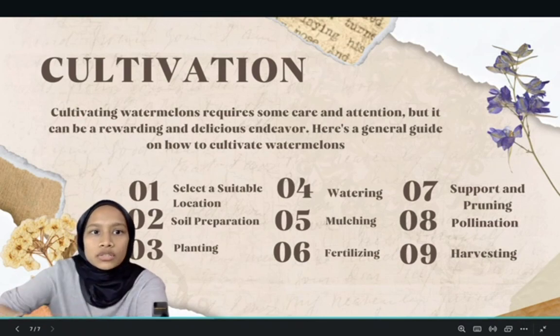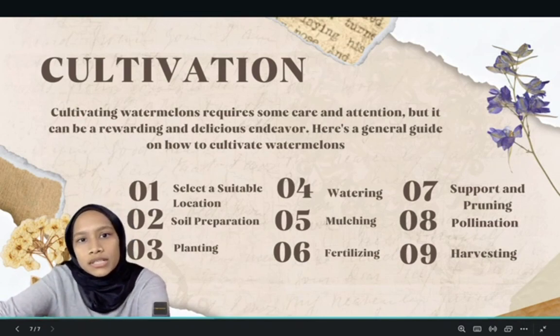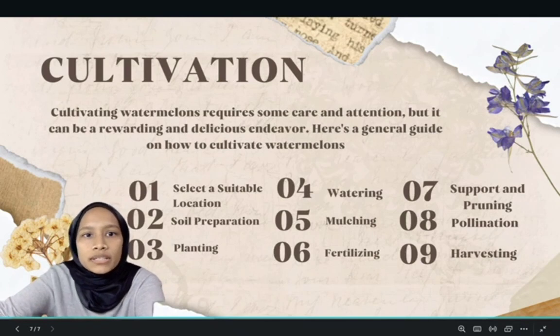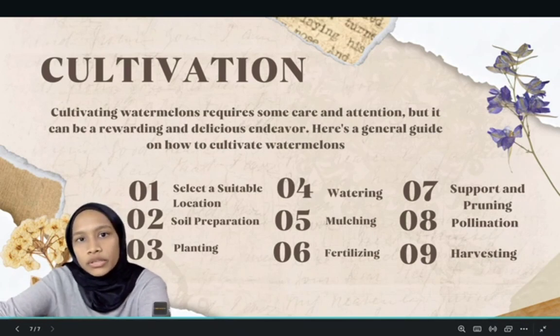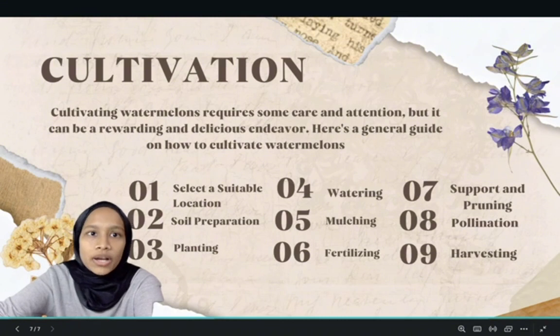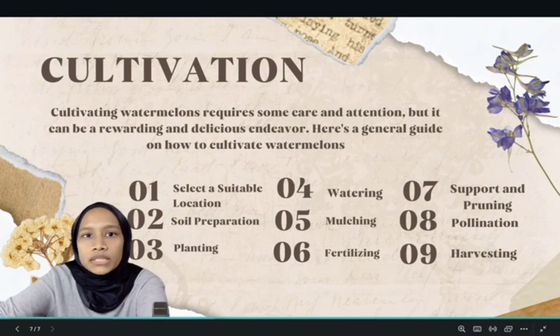Sixth is fertilizing: use a balanced slow-release fertilizer, or a fertilizer specifically formulated for vegetables, when planting. Seventh is support and pruning. Some watermelon varieties require support, so consider using trellises or cages for them to climb on. Prune the plant by removing excess vines and leaves to improve air circulation and light penetration. Eighth is pollination. Watermelon requires pollination to set fruit. Bees and other pollinators handle this.